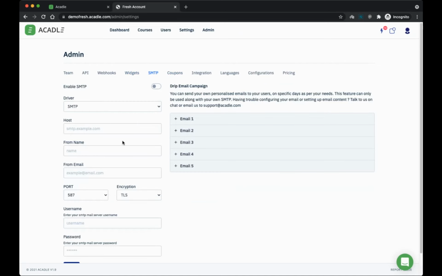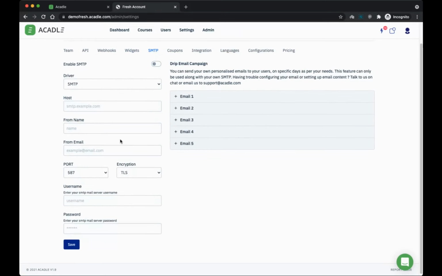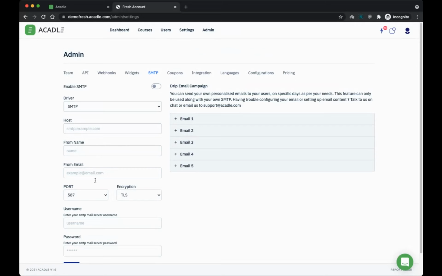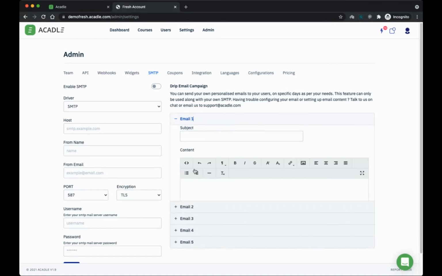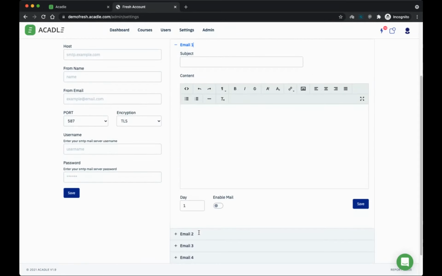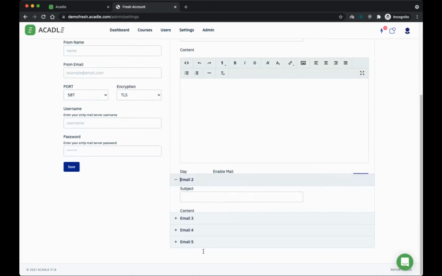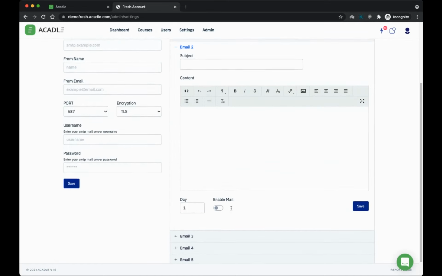So if you want to send the emails from your own email ID, let's say if you want to white label the emails that are going from your academy, you can very much do that here. And there is also, let's say, for example, day 1, if you want to send a particular email, day 2, if you want to send a particular email, etc.